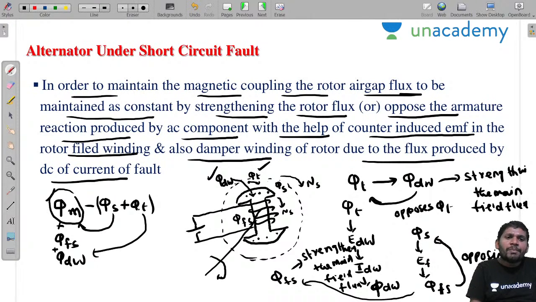Then we are maintaining the main field flux constant. These two are reducing the flux, sir, but again these two are increasing. Understood? Pi s and pi t are reducing this flux.